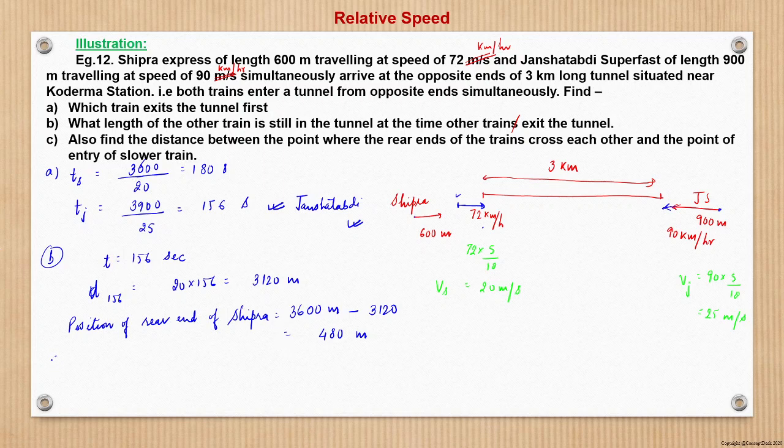Now problem C. Also find the distance between the point where the rear ends of the trains cross each other and the point of entry of the slower train, right? So the slower train enters here.